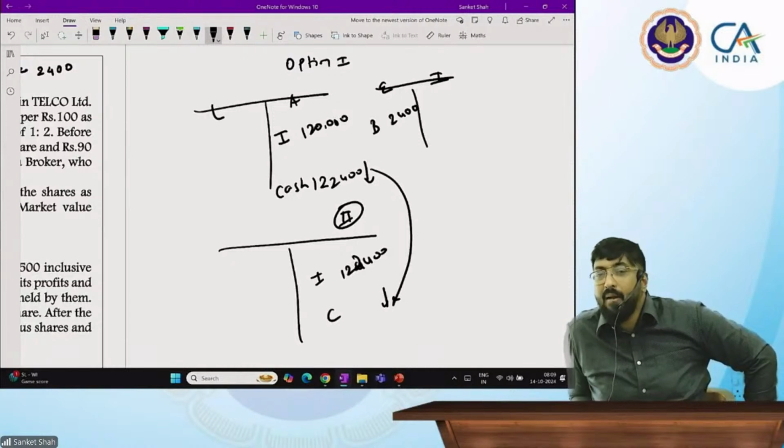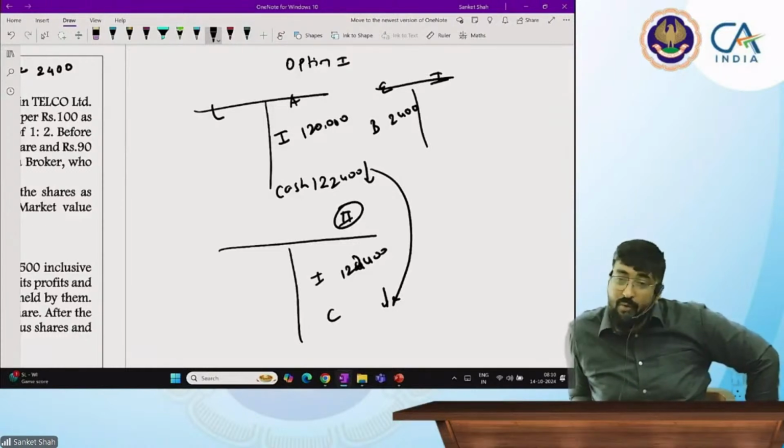तो ये आपका एक्चुअली इज नॉट करेक्ट. Brokerage, accounting standard 13 says it is related to investment. You have paid it to the broker instead of the company. So it should be added to your investment only because you paid it, no?